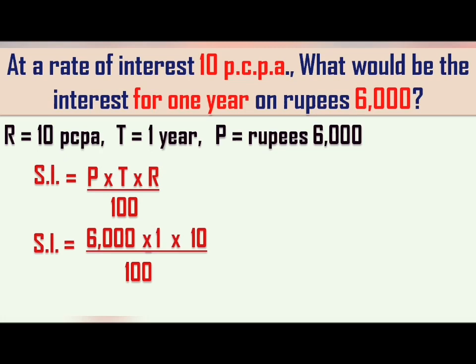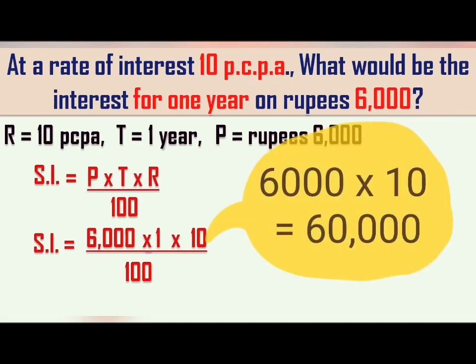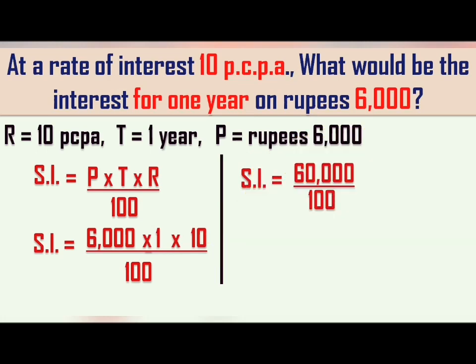Very first, the moment you multiply 6,000 into 10, the easiest multiplication I guess, because we just need to increase the number of 0, right? So that will give you simple interest equals to 60,000, the whole upon 100, because into 1 will show no change in the value, right? 10 into 1 is 10, and then 10 into 6,000 will give you the result 60,000.